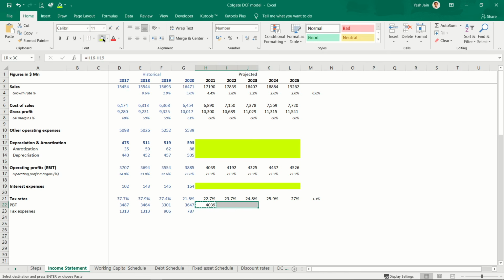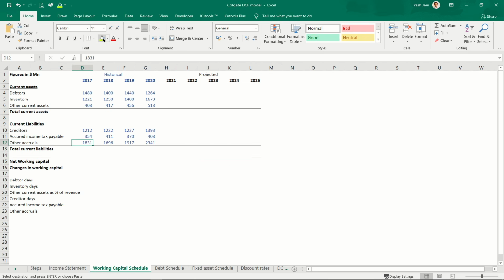I don't have any figures right now, but when I prepare my debt schedule, I'll have my figures here for interest expenses, and this will update my profit before tax, and then I can calculate my taxation also, this multiplied by this. This will be my taxation in future years. So I'm done with this income statement other than depreciation, amortization and interest expenses.